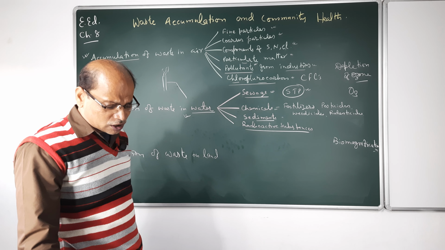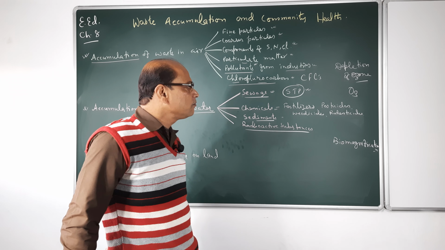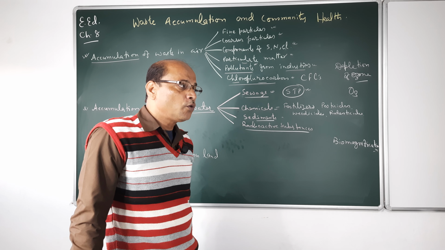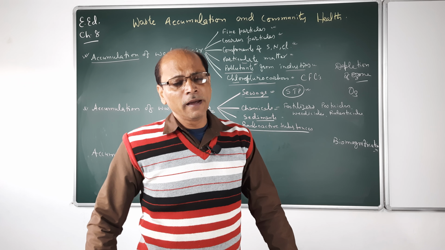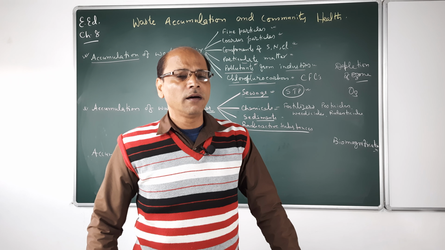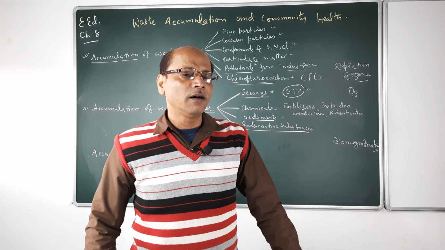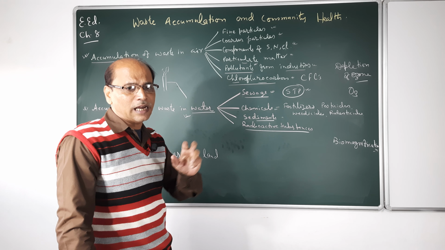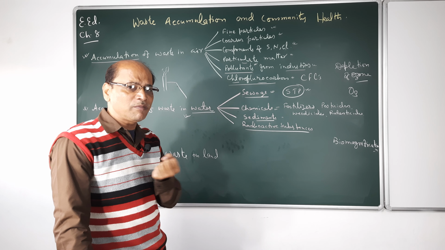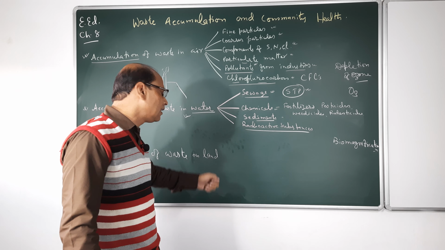So our land must accumulate waste from these sources, and this is what we should keep in mind: when we throw degradable things outside the house, it is not very negative, but when we throw non-degradable substances outside our house, this is very fatal to us and to the land.